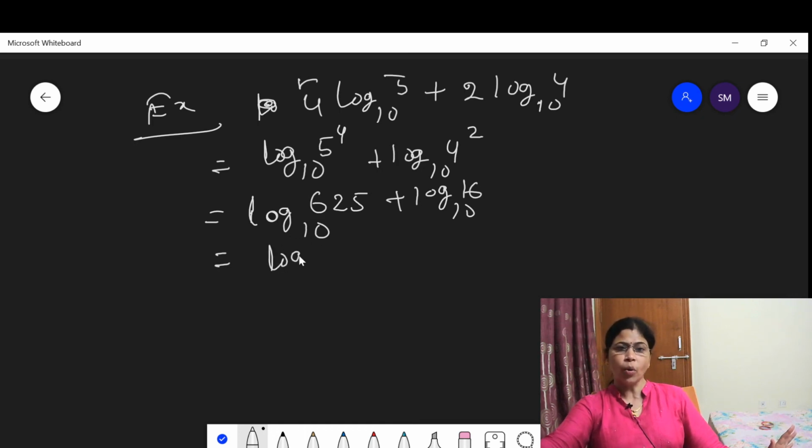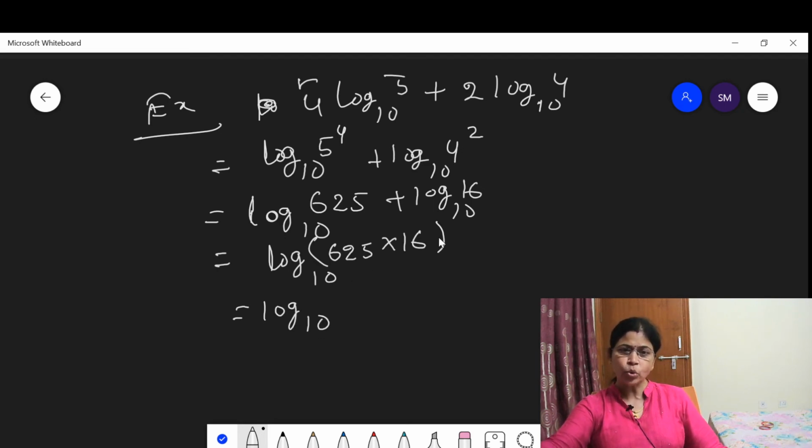Now recall law 1. As there is a plus sign in the middle, this is log base 10 of 625 into 16. 625 into 16 is equal to 10,000.